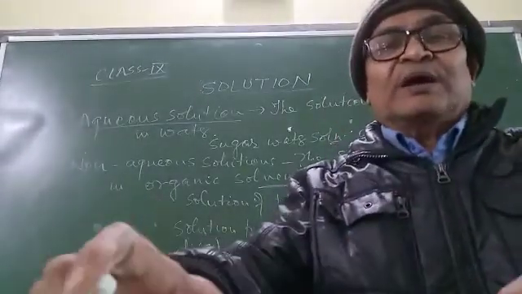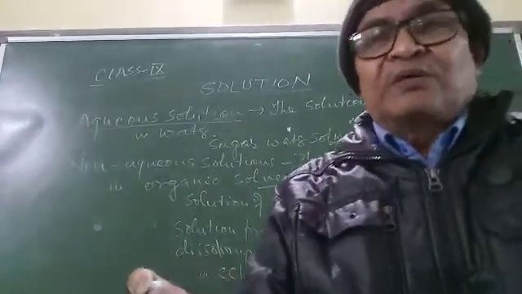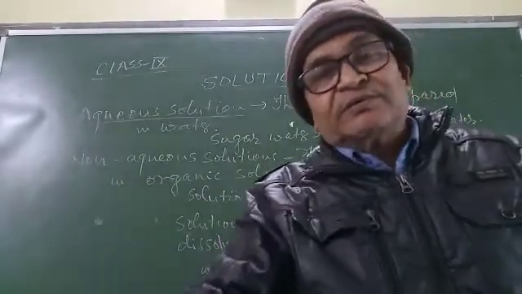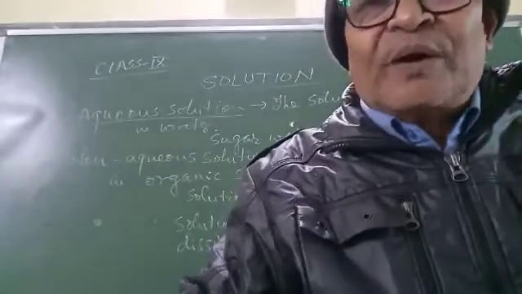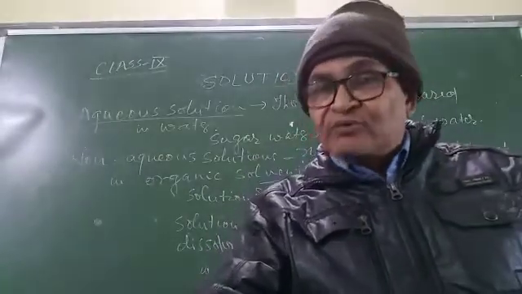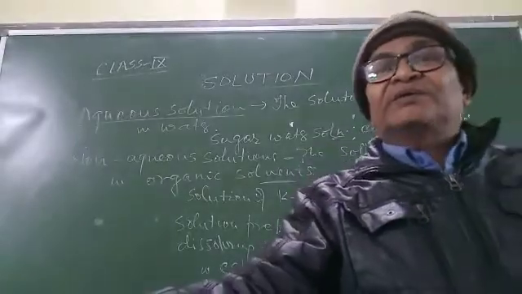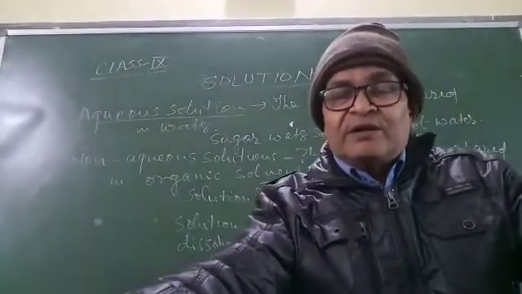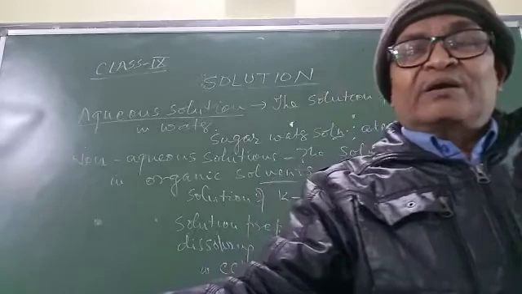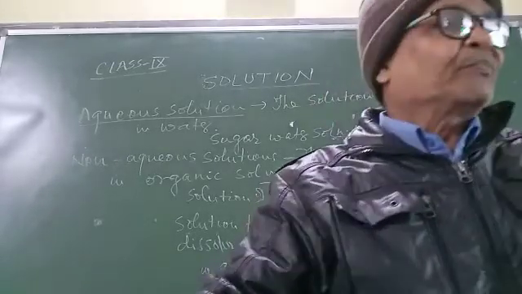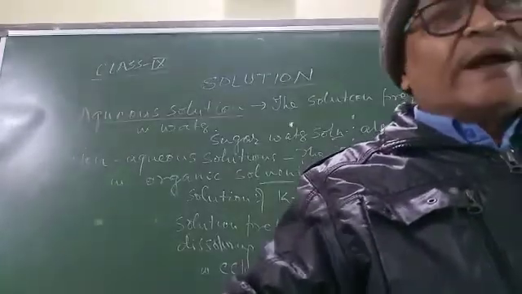Now, properties. A solution is a homogeneous mixture. It means solute particles are equally spread throughout the mass. The size of solute particle is less than 1 nanometer, that is 10 to the power minus 9 meter. Particles of solution cannot be seen.